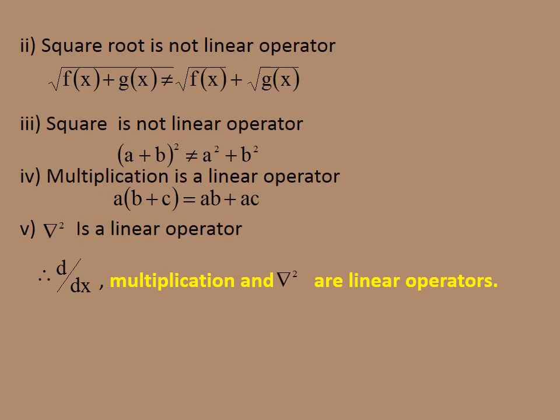And multiplication is a linear operator. A into B plus C will be equal to AB plus AC. Del square, the Laplacian operator, is also a linear operator. You have to keep the key points in mind: one is d by dx, another is multiplication, and the third one is del square. Laplacian operators are linear operators.